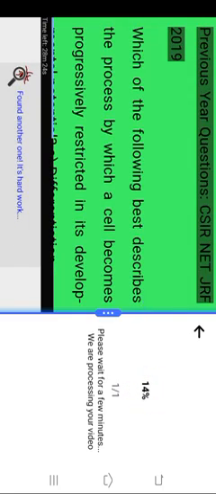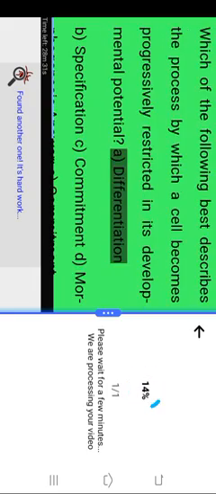CSIR NET JRF 2019. Which of the following best describes the process by which a cell becomes progressively restricted in its developmental potential? A. Differentiation. B. Specification. C. Commitment. D. Morphogenesis. Answer: C. Commitment.